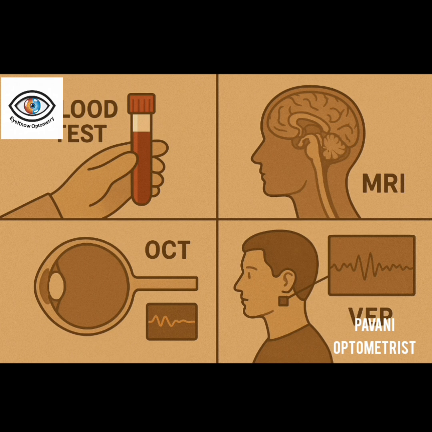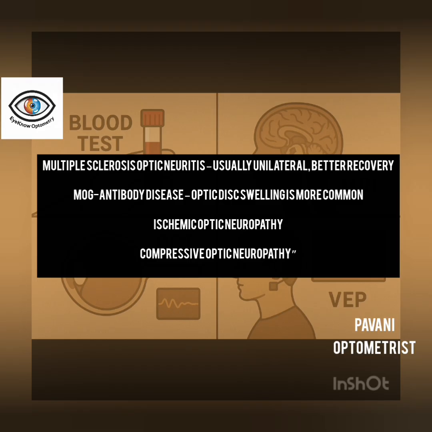So coming to the differential diagnosis, in multiple sclerosis, it shows a mild optic neuritis, which is mostly unilateral, and there will be a partial recovery. But when it comes to neuromyelitis optica, it will be bilateral. And MRI in multiple sclerosis shows multiple white matter lesions, which is different from neuromyelitis optica.